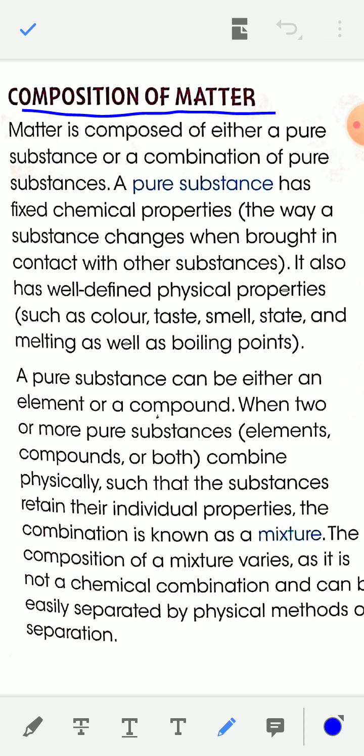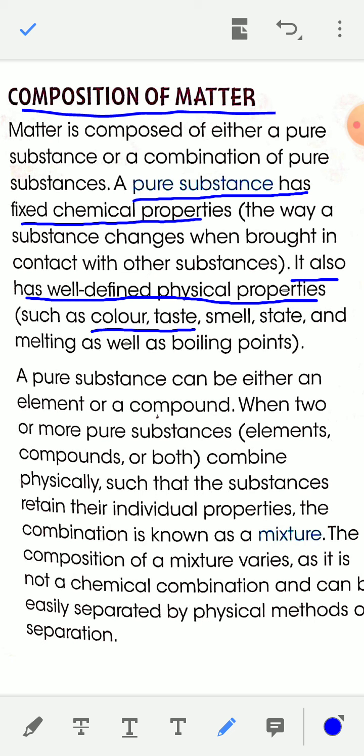A pure substance has fixed chemical properties, and it also has well defined physical properties, like color, taste, smell, state, and melting point as well as boiling point.